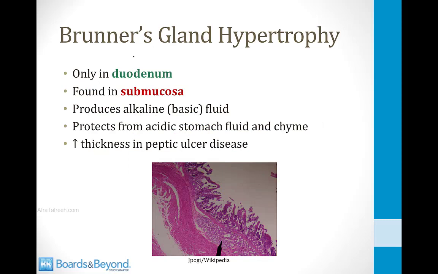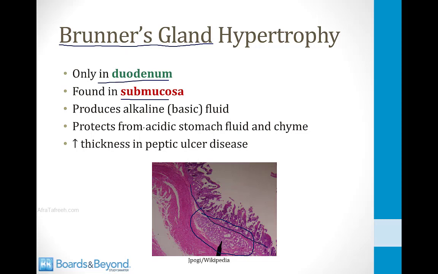There's a phenomenon that occurs in the duodenum in patients with peptic ulcer disease that is high yield to know about for step 1, and that is hypertrophy of the Brunner's glands. These glands are found only in the duodenum. They're found in the submucosa. This is a picture of a Brunner's gland shown on the screen here. You can see that it is just below the muscular layer of the mucosa in the submucosa.